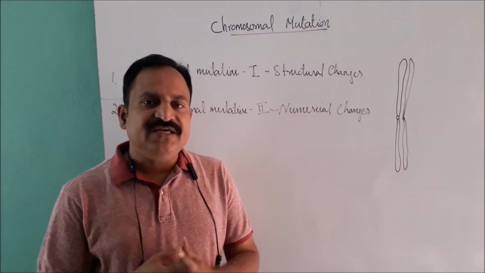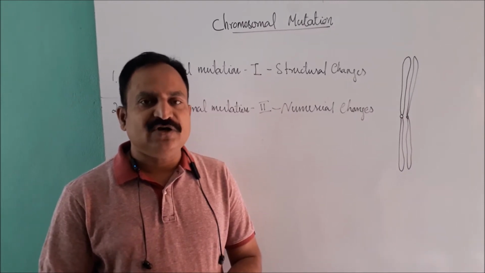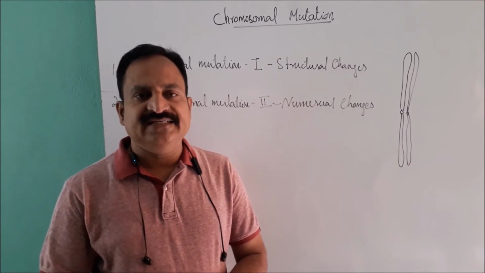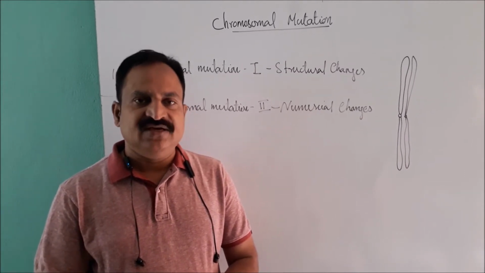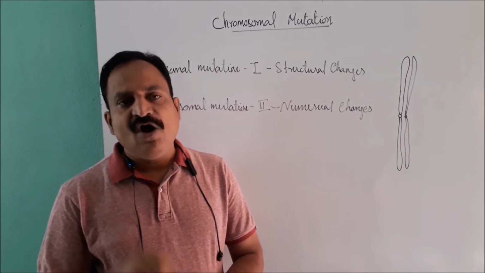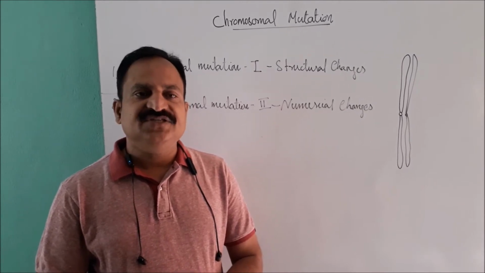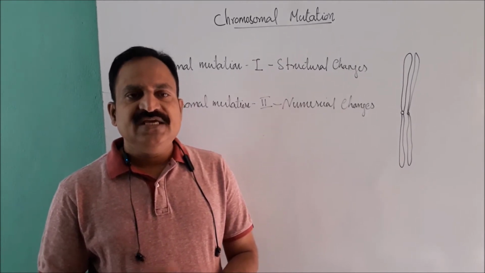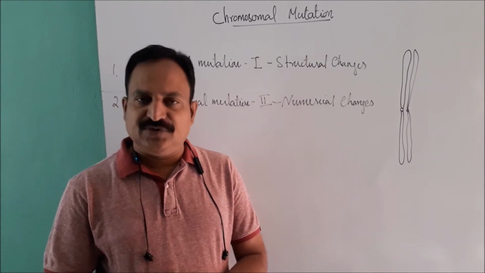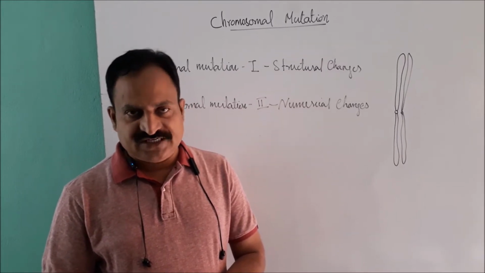Here, what is happening during chromosomal mutation? Altered morphology. The morphology of the chromosome alters. Chromosomal mutations are also called chromosomal aberrations. So, chromosomal abnormality or chromosomal disorders, all indicate a possible alteration in the morphology and structure of the chromosome. Even though gene mutations are usually more severe than chromosomal mutations, some chromosomal mutations might result in gene mutations.